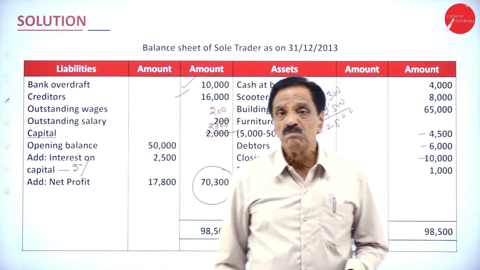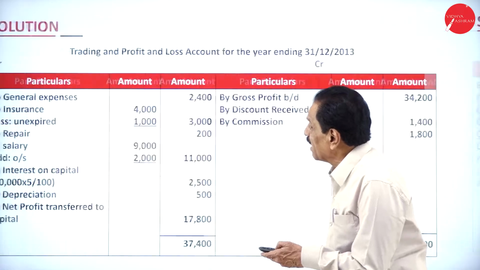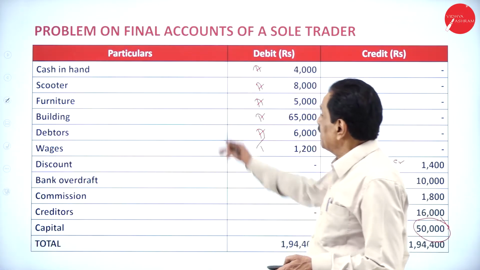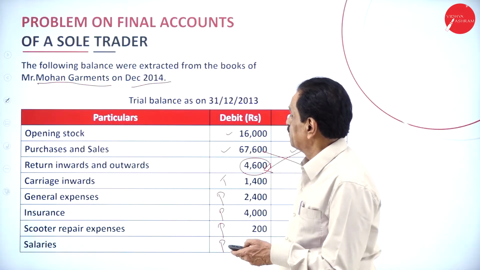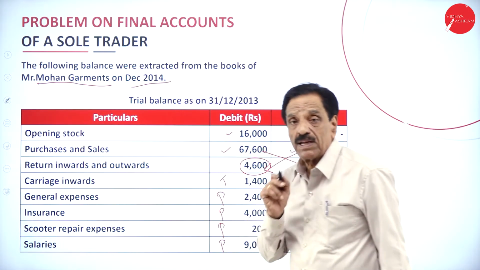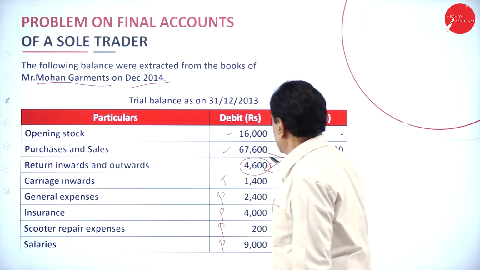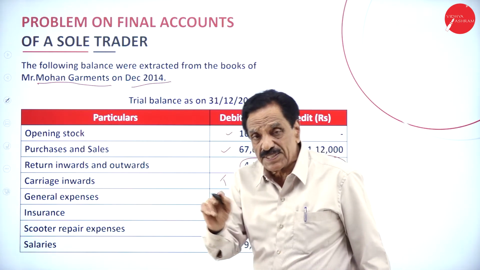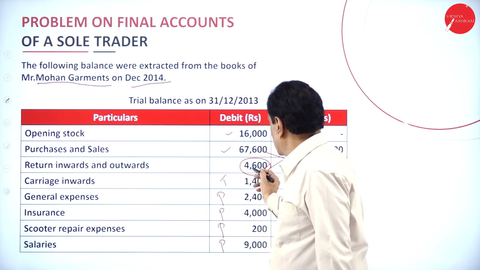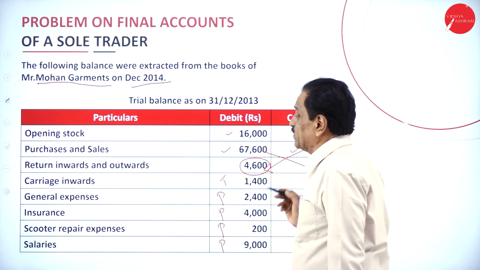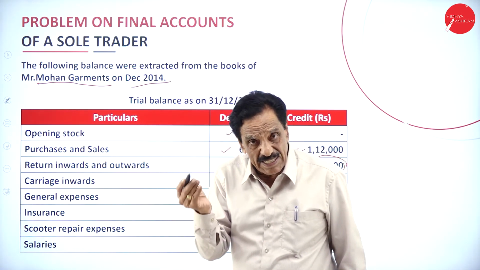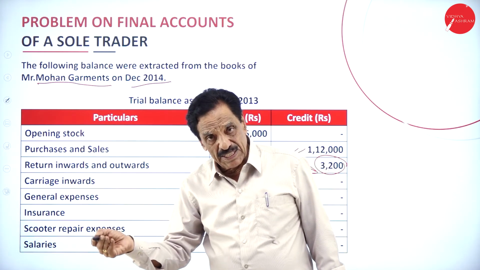So before conclusion, I will explain once again. They will give the trial balance. Opening stock comes on the trading account, debit side. Purchase and sales: purchase on the debit side, sales on the credit side. Sales return on the debit side, purchase return on the credit side.